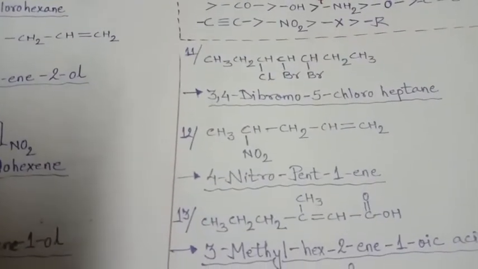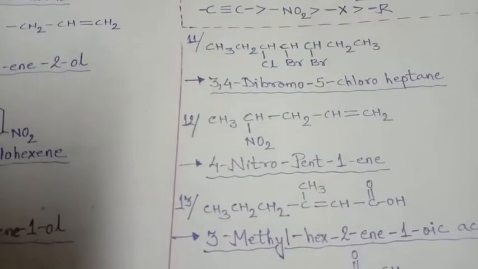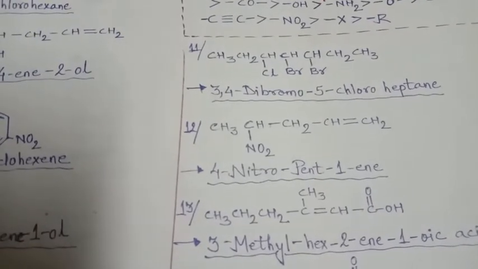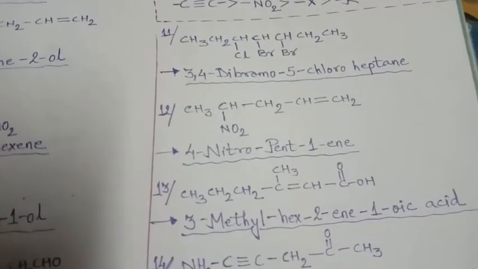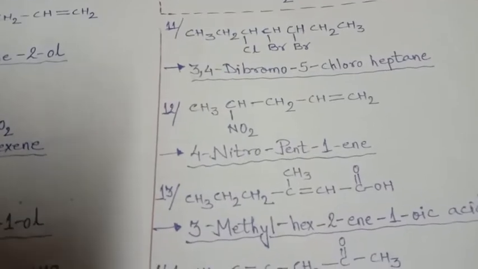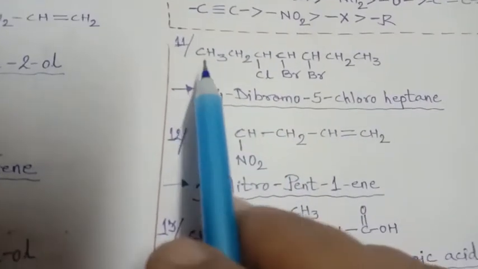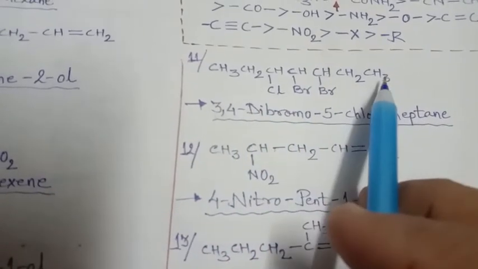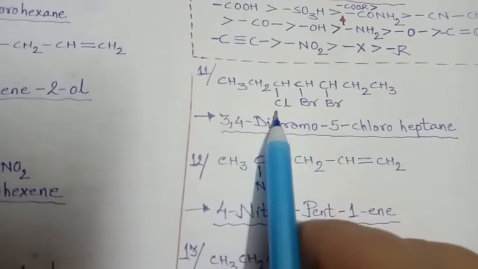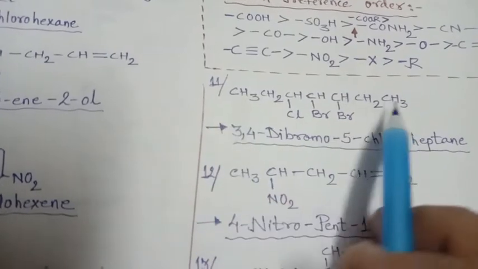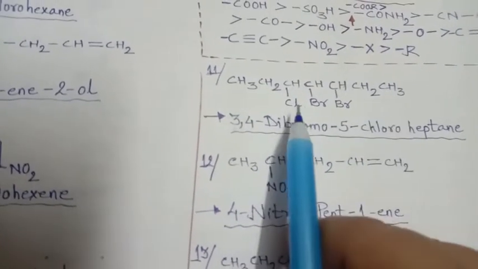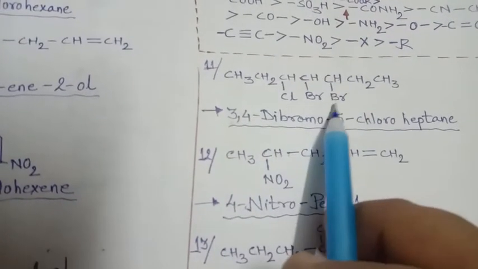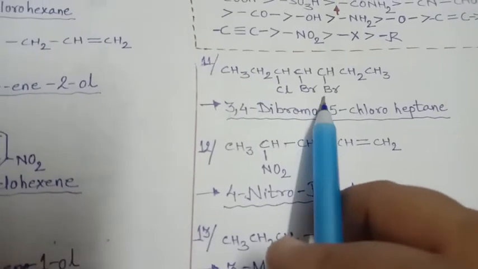Now one more. See here, total 1, 2, 3, 4, 5, 6, 7 carbon are there total. Now from both the side, let us see where is the lowest locant. Here if we see, then 1, 2, 3, 4, 5. Here if we see, then 1, 2, 3, 4, 5. So attachment from either side is 3, 4, 5. But here as per alphabetical, B comes first. So we will go with the B.